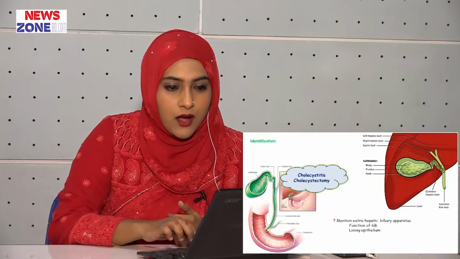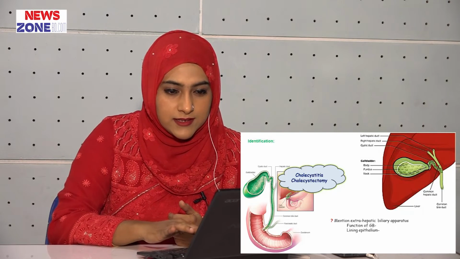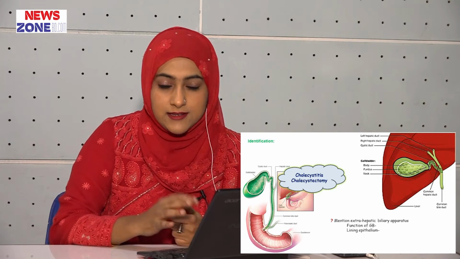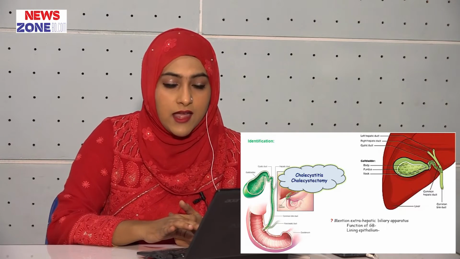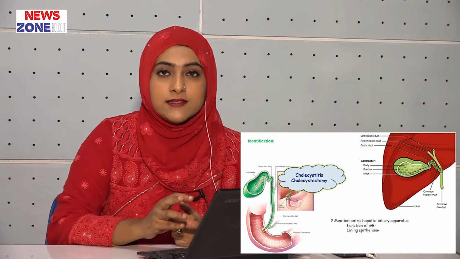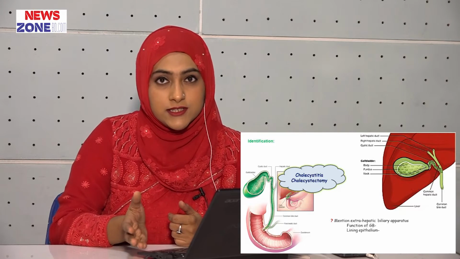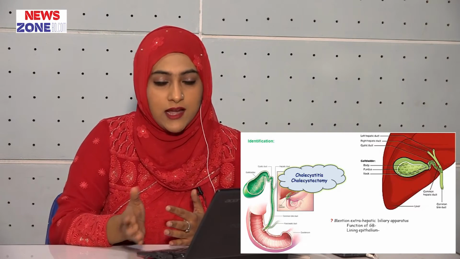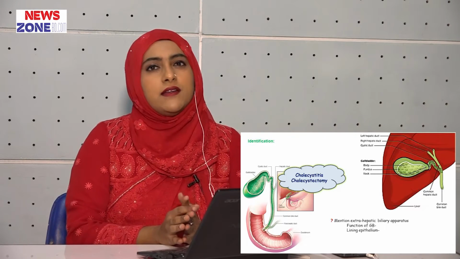Gallbladder. The gallbladder is a pear-shaped organ. It is attached to the cystic duct and it is present at the fossa for the gallbladder on the inferior surface of the liver. On the fossa, it is related to the neck and body of the gallbladder, but the fundus is free, just below the inferior border. The function of the gallbladder is important.